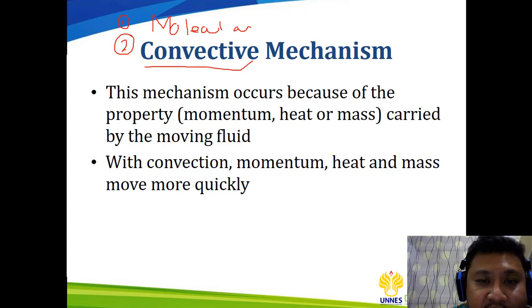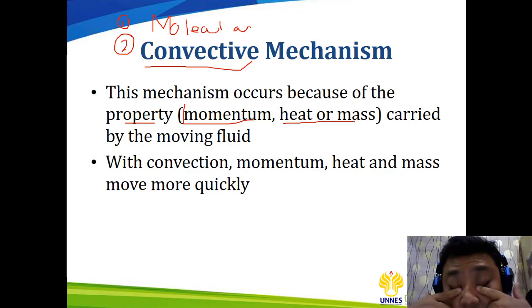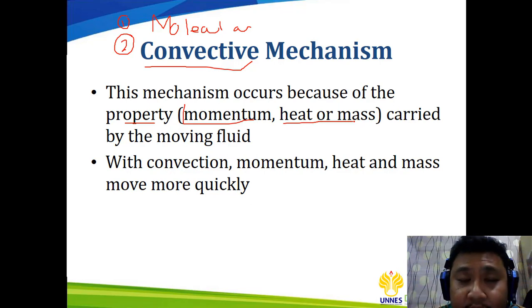The convective mechanism occurs because the property, meaning the momentum and also mass, is carried by the moving fluid. So the transport process is not caused only by molecular transport, but also happens because there is convection.